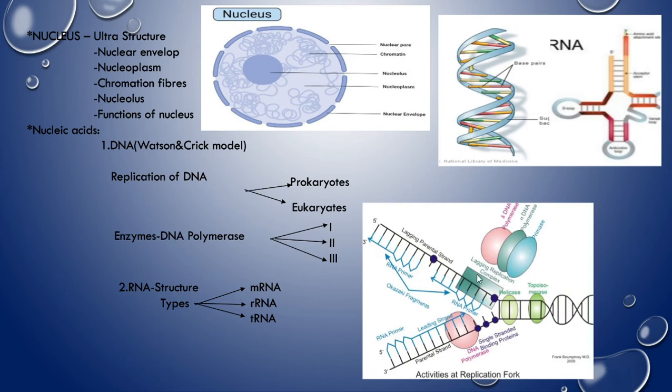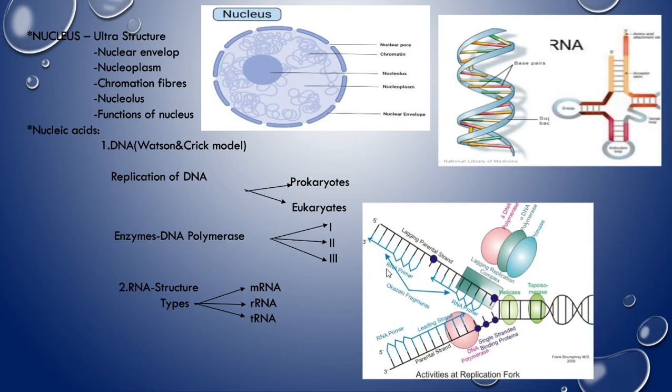And next, elongation. For elongation, mainly DNA polymerase 3 helps. Here the replication of the 3 prime to 5 prime strand is continuous, while the replication of the second strand, from 5 prime to 3 prime, is discontinuous. This is called Okazaki fragments. This one is called the lagging strand, and the one without breaking is called the leading strand. So these are the main points you have to focus on.